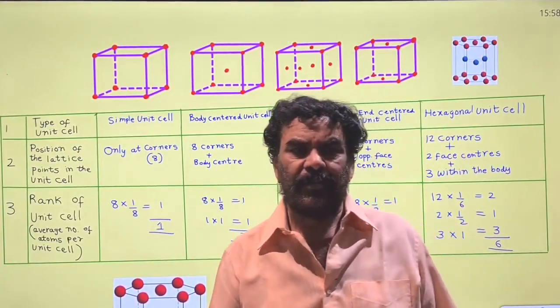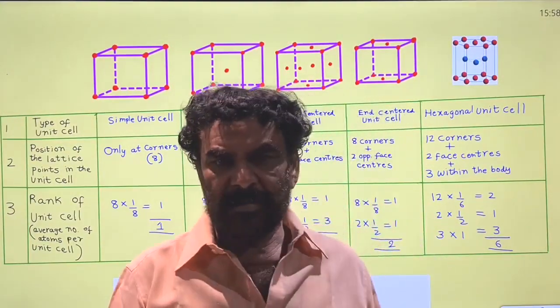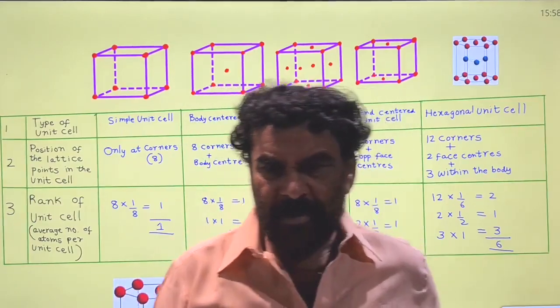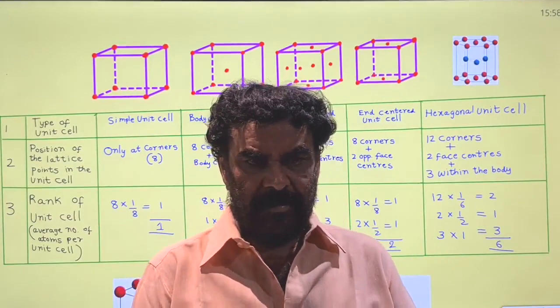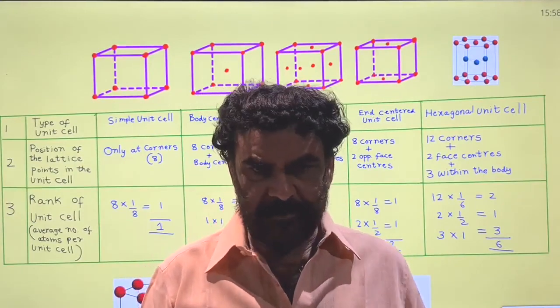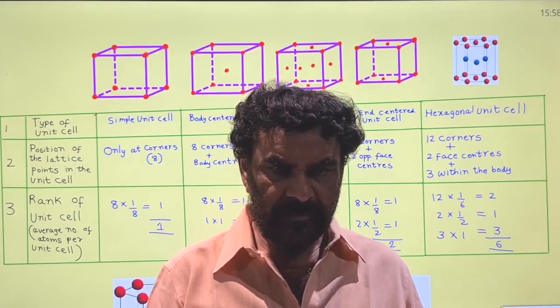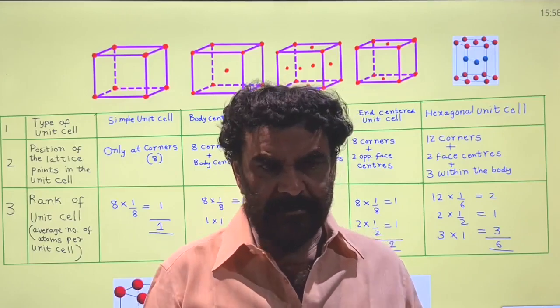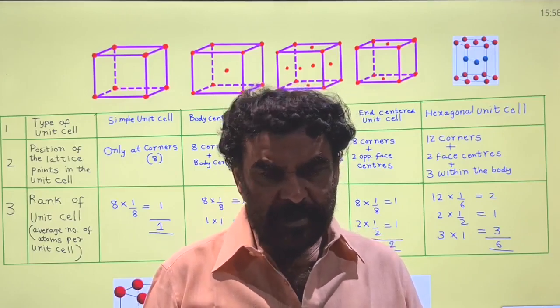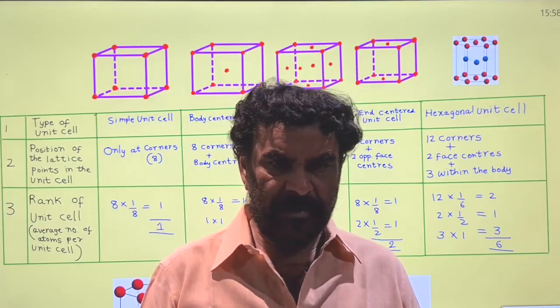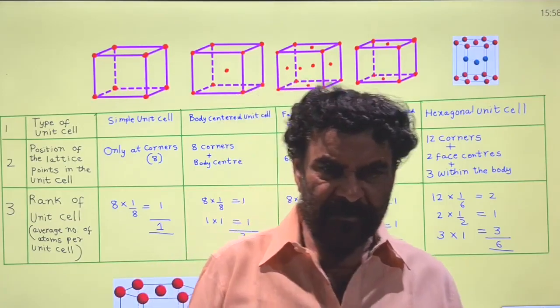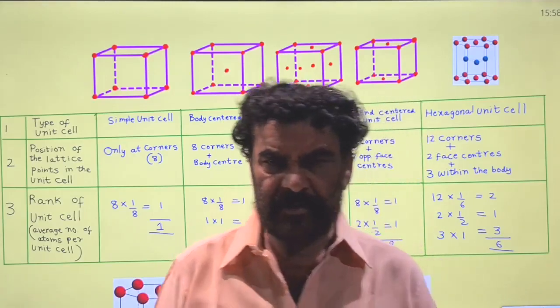Students, this is almost a repetition of the last 3 classes, but it's very important. You know that unit cells are the primary units for the formation of the space lattice crystal.